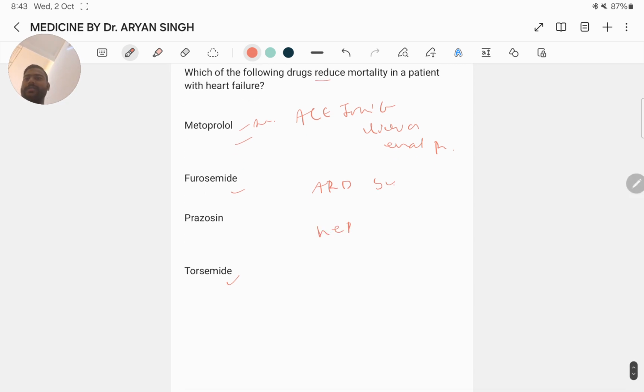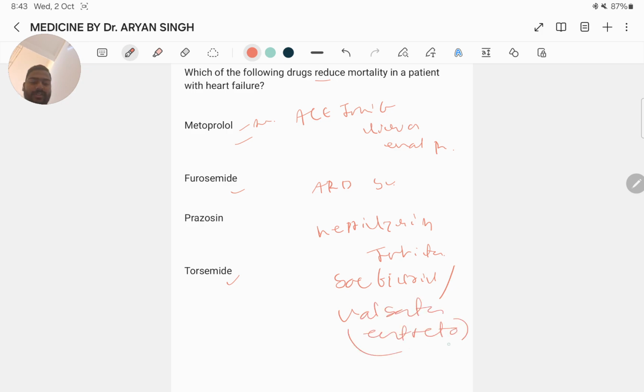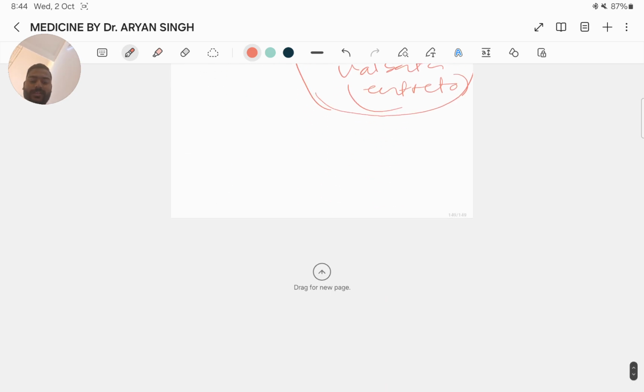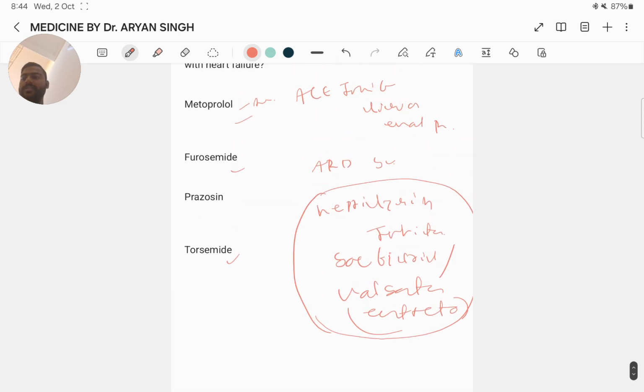Sacubitril is the neprilysin inhibitor, and valsartan is the ARB. Entresto is the same: sacubitril-valsartan. So that's all, and keep revising.